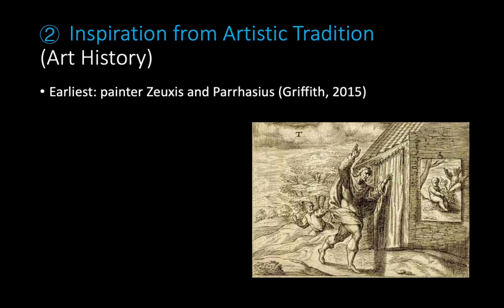Let's talk a little bit about art history of trompe l'oeil. There is an old story about Zeuxis who created grapes that were so realistic, the birds saw the images and attempted to eat them. Shortly after, he went to see Parrhasius's painting and asked if the curtain could be lifted so he could look at the painting. And he discovered that the curtain itself was the painting. This is commonly known as the beginning story of trompe l'oeil.